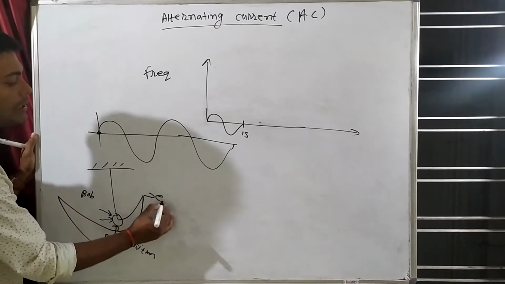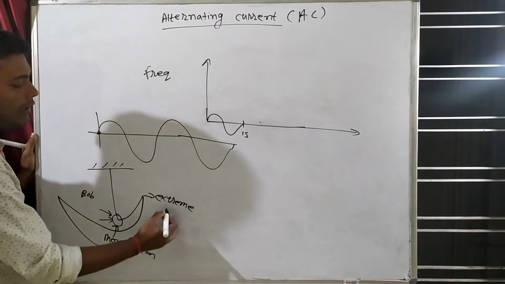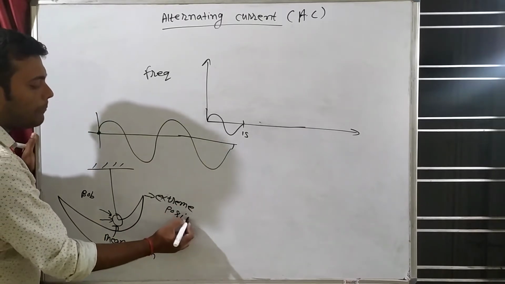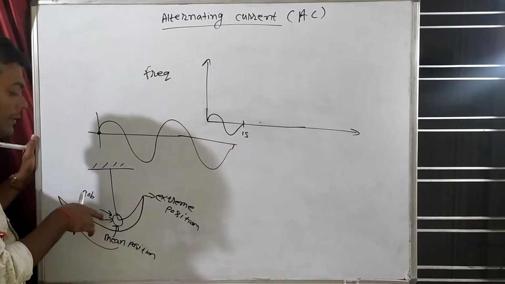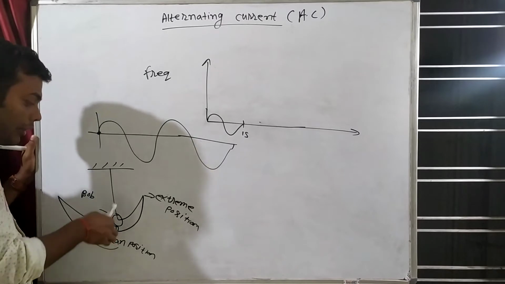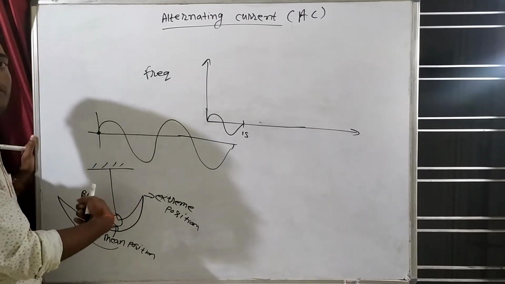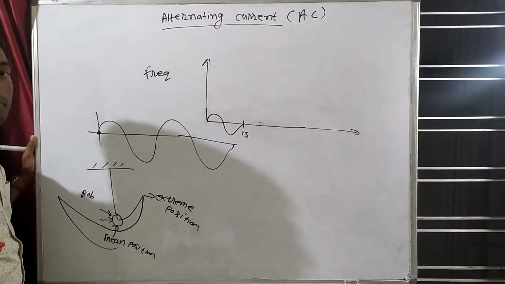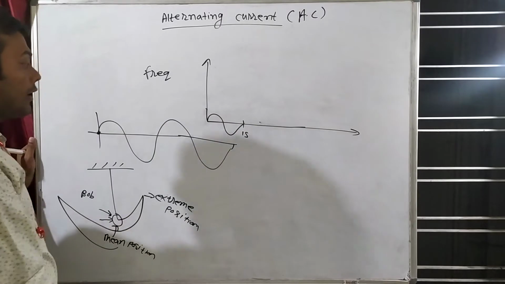Extreme position means the maximum it can go. I discussed everything in class 11. This complete motion is known as one oscillation.